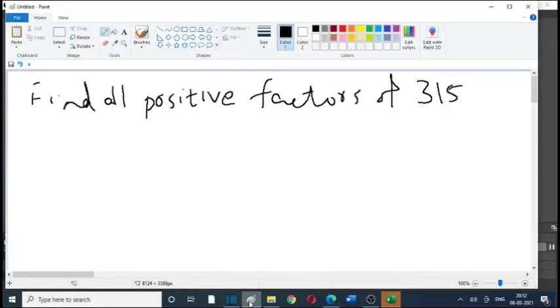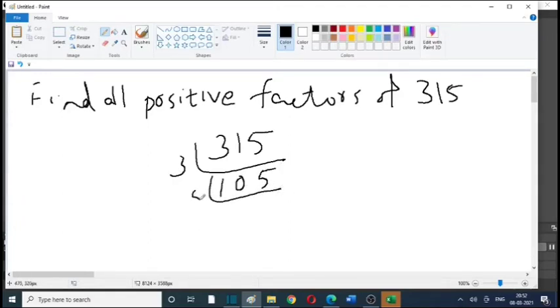Next problem: find all positive factors of 315. First find the canonical decomposition of 315. For that, first we can divide by 3, then it is 105. Again we can divide by 3, then it is 35.